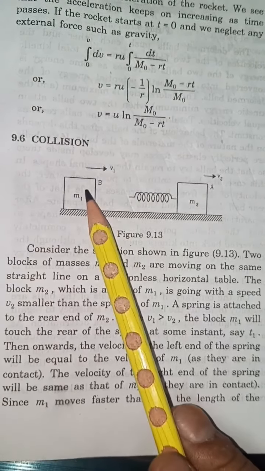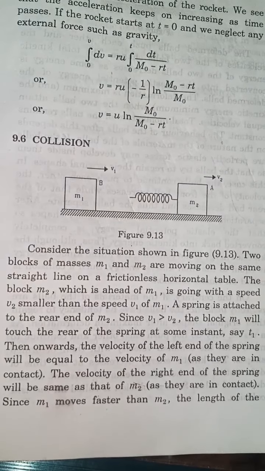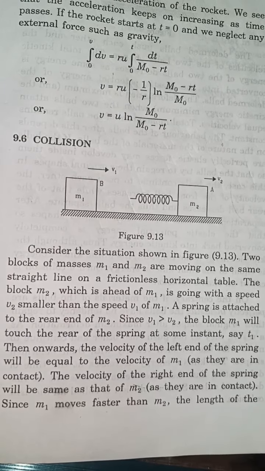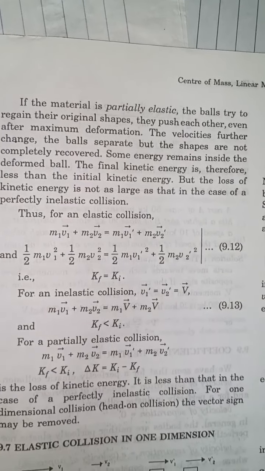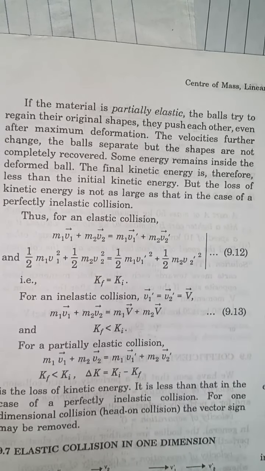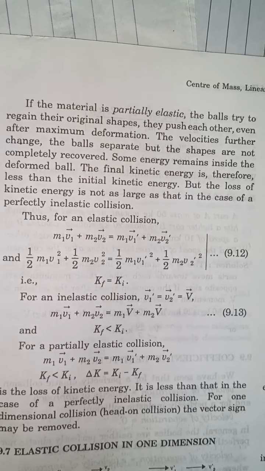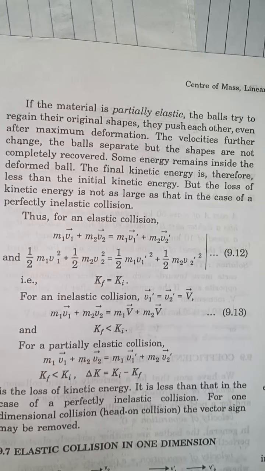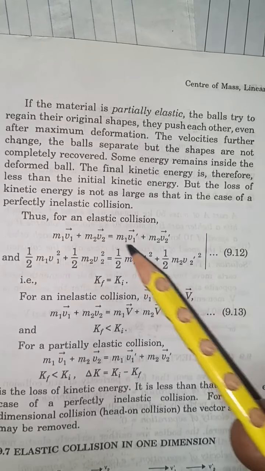A collision between two objects is said to be elastic if its momentum before and after collision remains the same, or we say it follows conservation of momentum, or its kinetic energy before collision and after collision is the same. I'm not saying it is constant, I'm saying before and after collision the kinetic energy remains the same. So we say it is elastic collision.